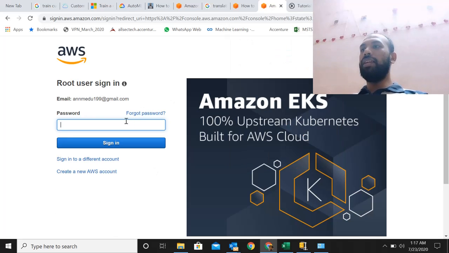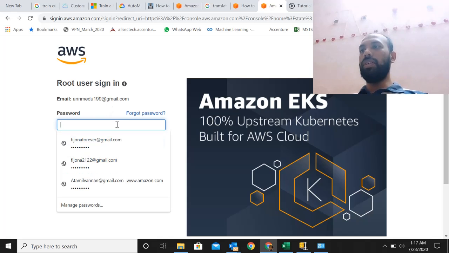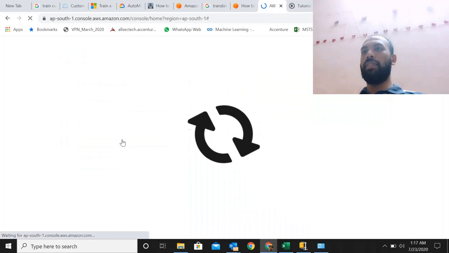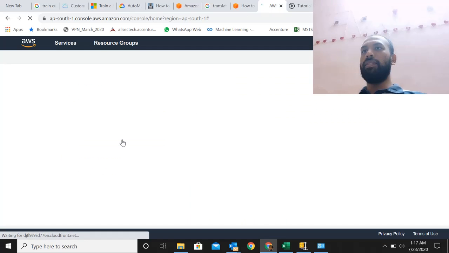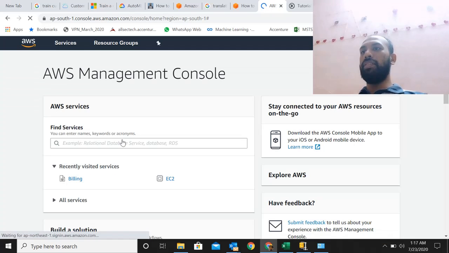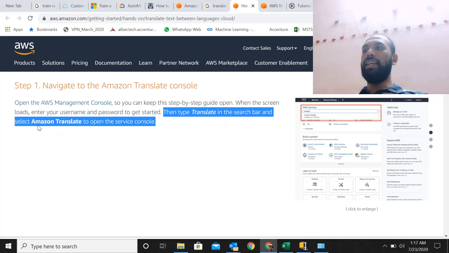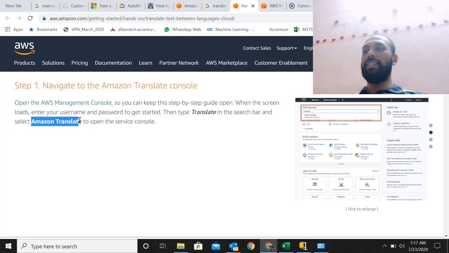Earlier I used this mail ID to create an AWS account, so I'm just gonna use the same password that I had used to create the account. Like the tutorial says, let's go ahead and now type translate in the search bar and select the Amazon Translate service.